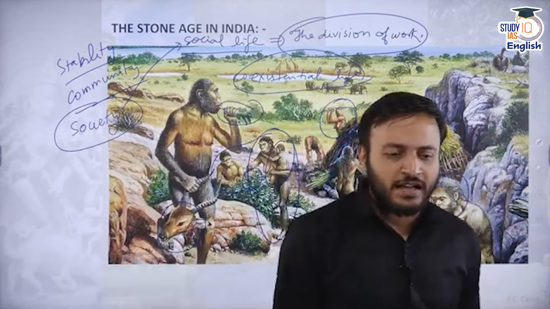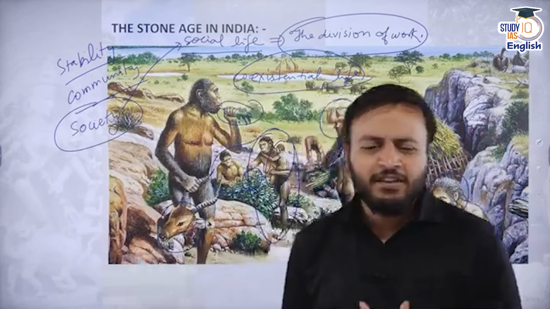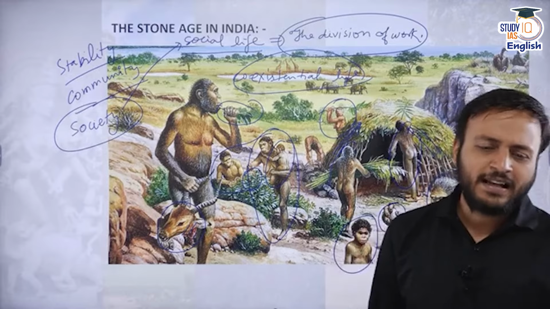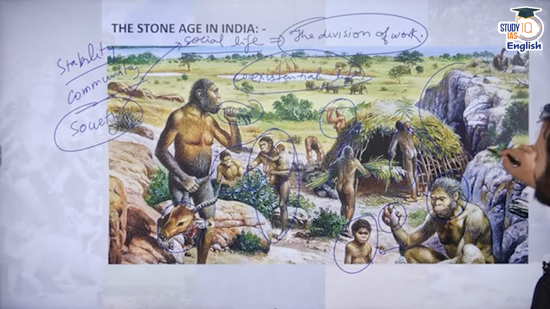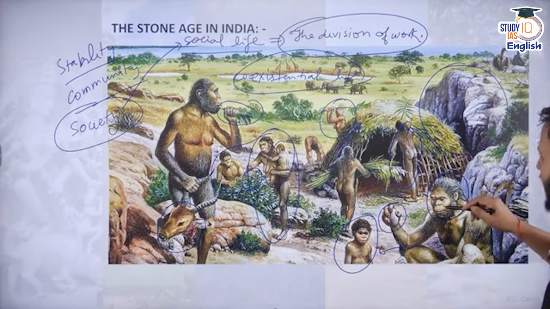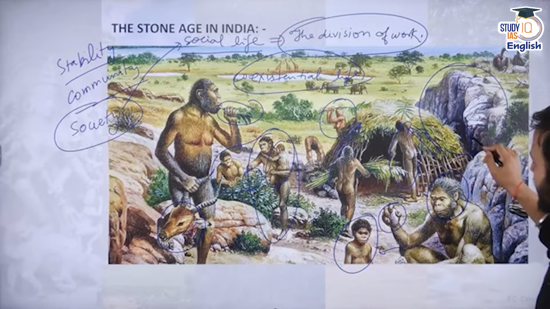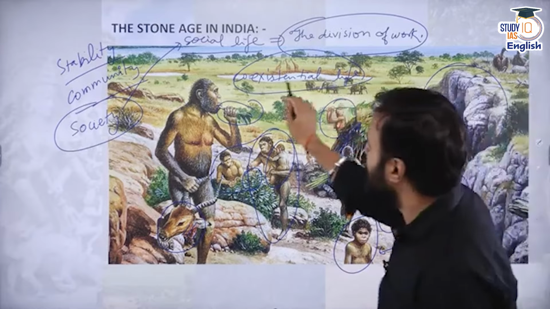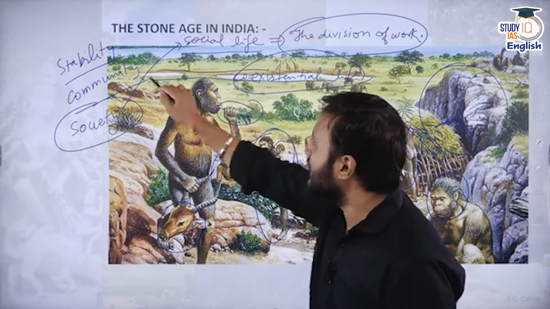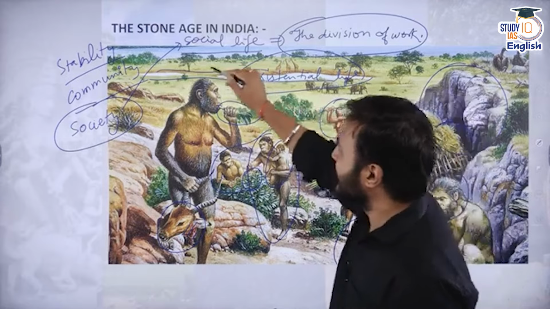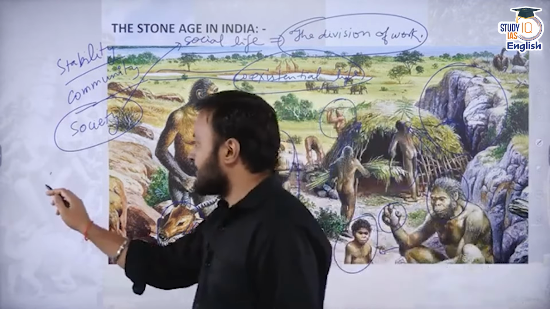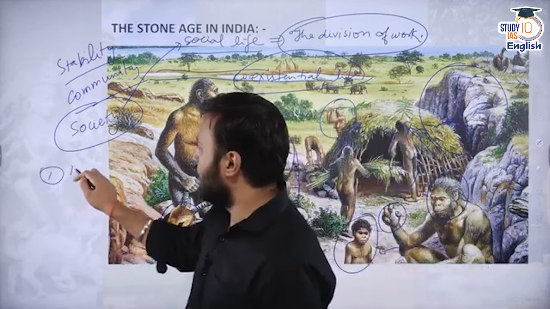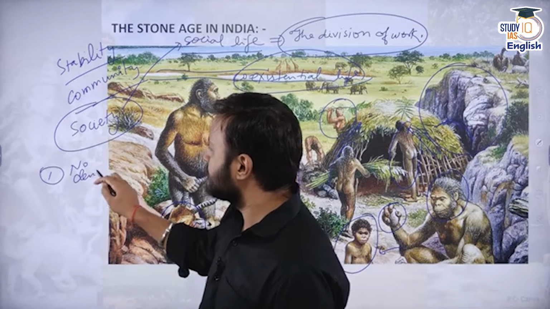However, some details are very clearly visible. For example, they are living in the vicinity of a huge rock. They are also living somewhere near the cave, somewhere near the water body, somewhere where the dense forest is absent. Okay. So how many other features? First thing, no dense forest.